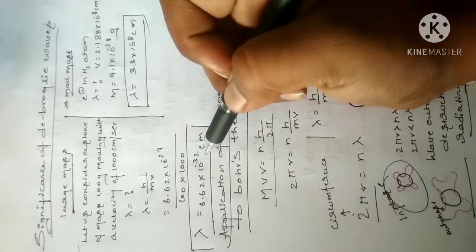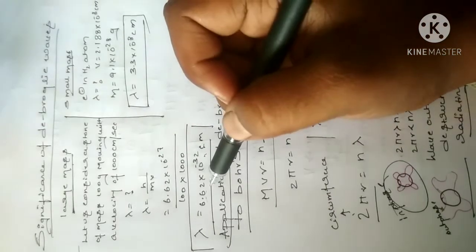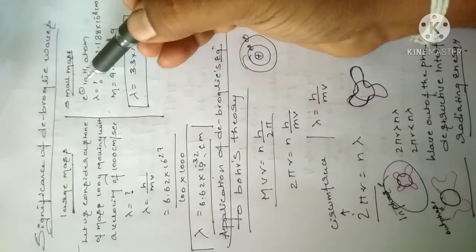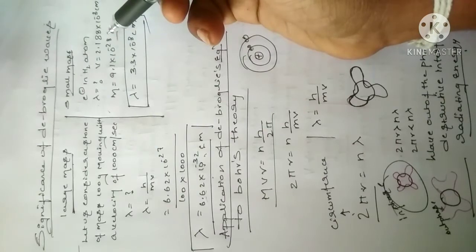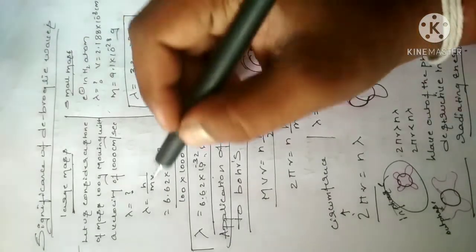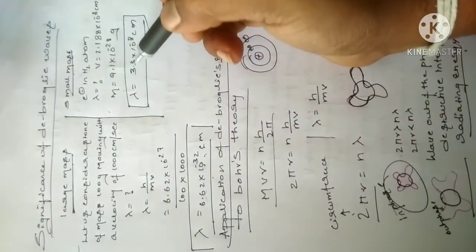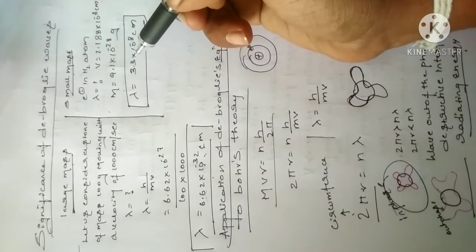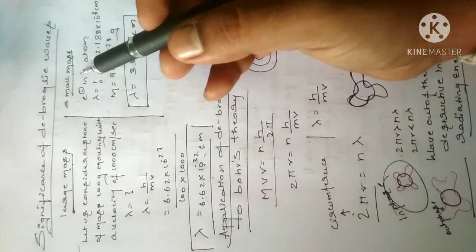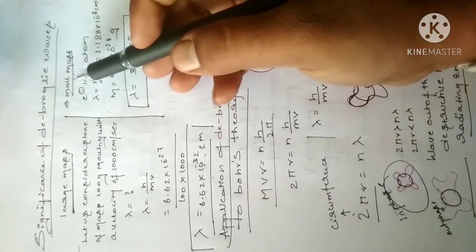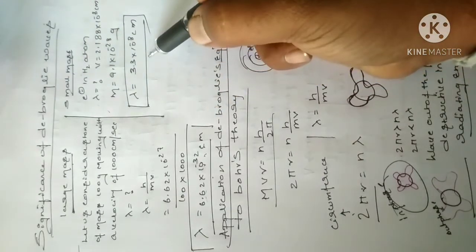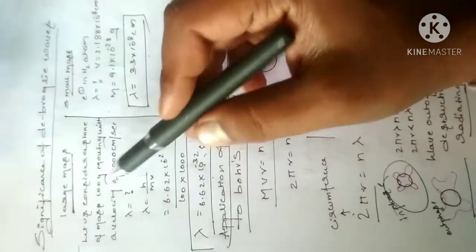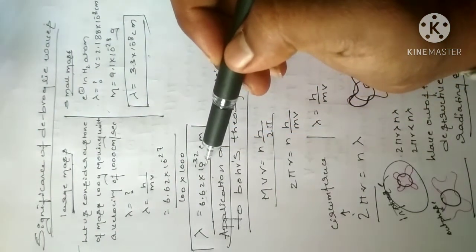If we take a small mass like an electron, we know the velocity and mass of the electron; substituting in the formula, we get lambda is equal to 3.3 into 10 to the power of minus 8, which is comparatively more. So a small mass has a larger wavelength, whereas a large mass has a small wavelength.